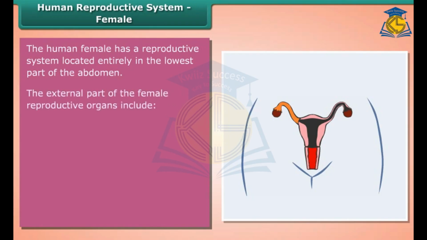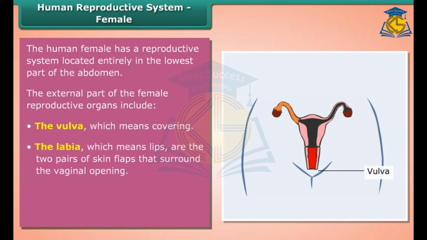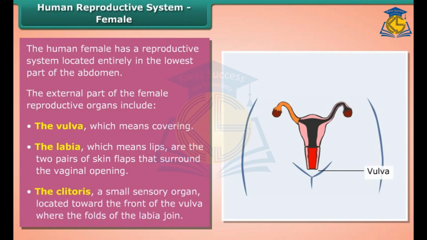The external parts of the female reproductive organs include the vulva, which means covering. The labia, which means lips, are the two pairs of skin flaps that surround the vaginal opening. The clitoris is a small sensory organ located toward the front of the vulva where the folds of the labia join.